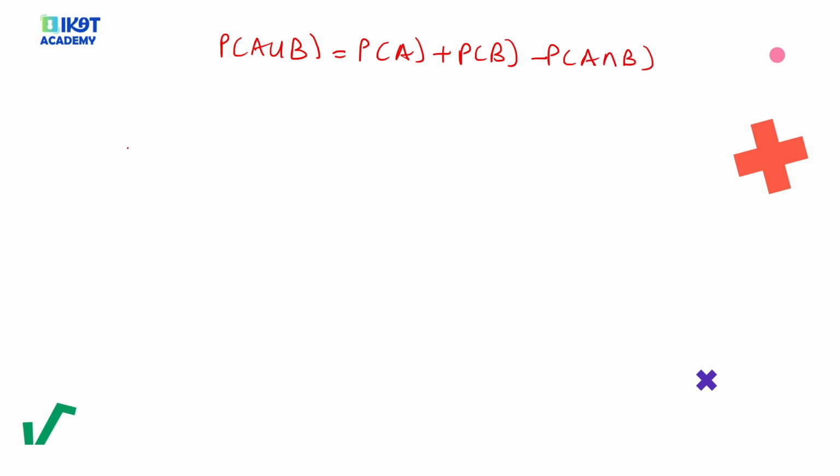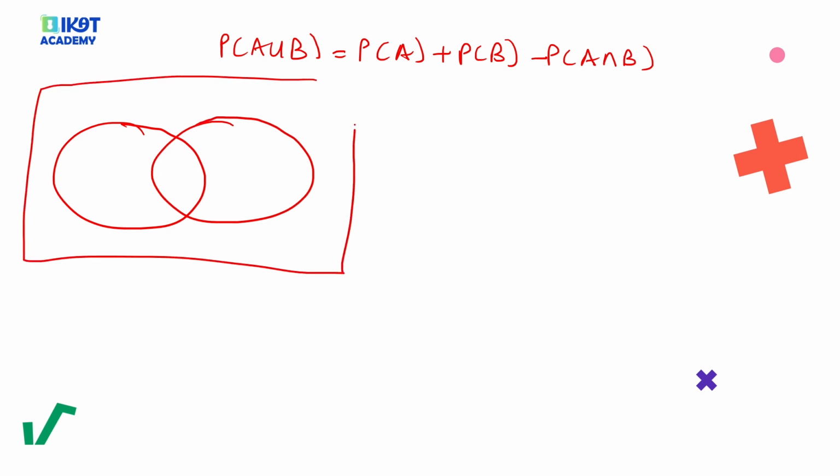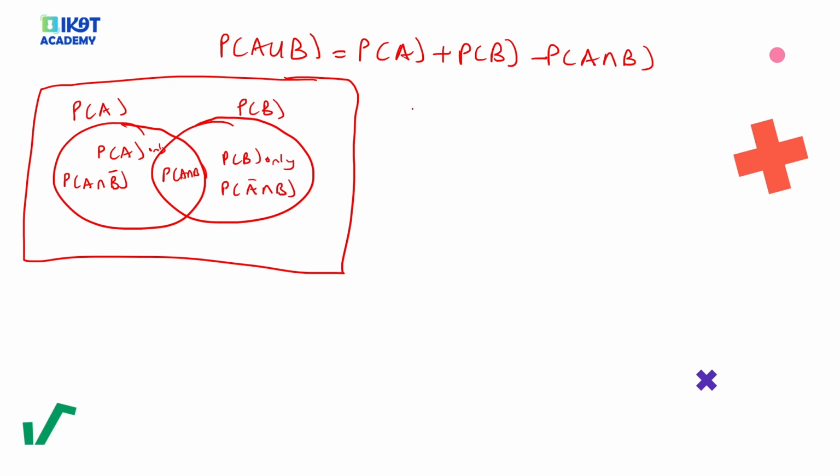However, once you've mastered the Venn diagram, these formulas can always come simply. We say this is the probability of A intersection B, this is the probability of B, this is the probability of A only, and this is also the probability of B only: the probability of A intersection B complement, the probability of A complement intersection B. Now, what is the union set?